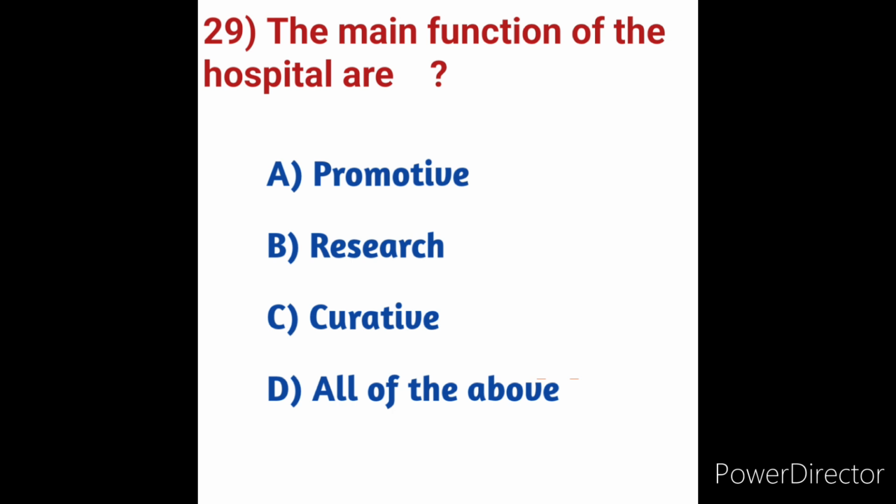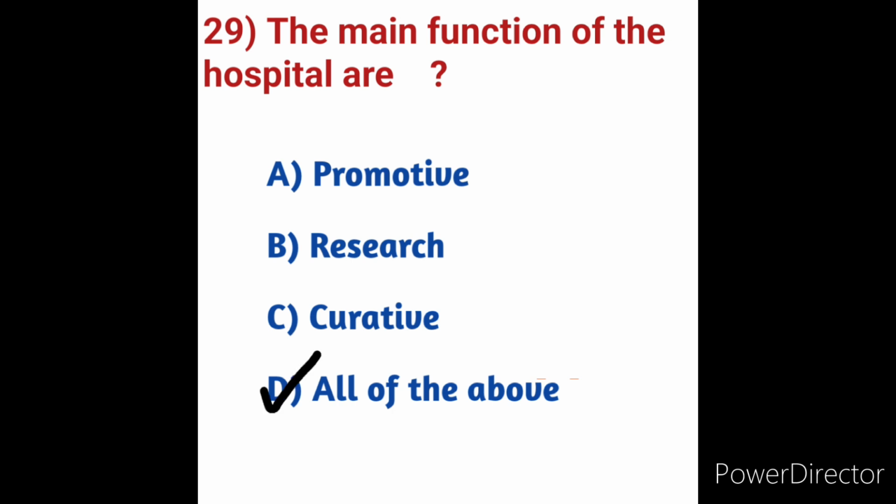The most well-known form of hospital is a general hospital, which usually carries an emergency department to handle urgent health issues. The main function of a hospital is to provide the population with complete health care. It also functions as a center for training, patient care with nursing, dietary, diagnostic, therapy, pharmacy, promotive care and curative research. So here option D, all of the above, is the correct answer.